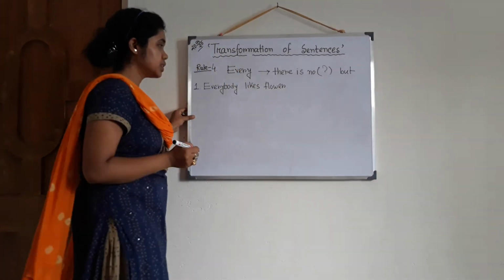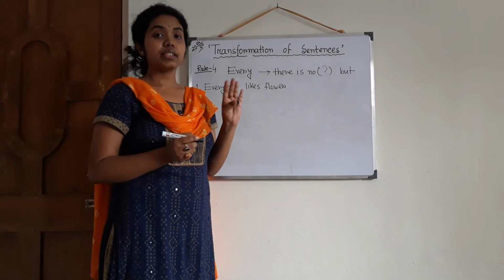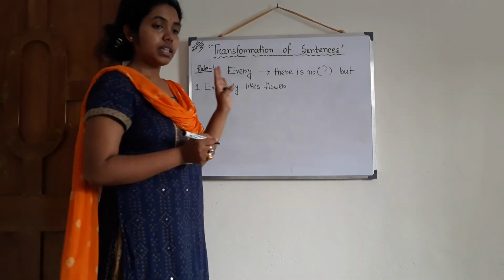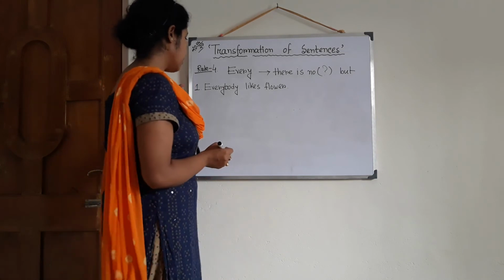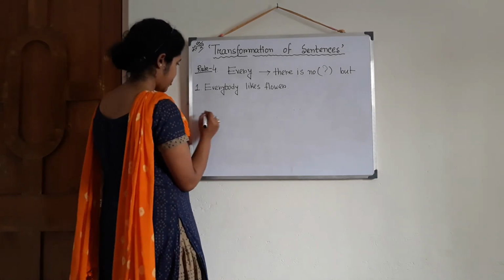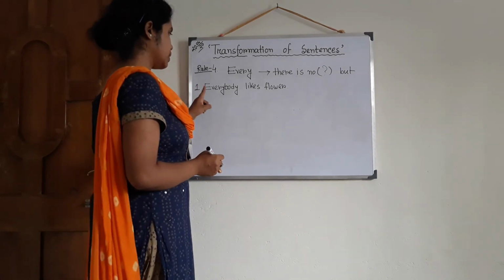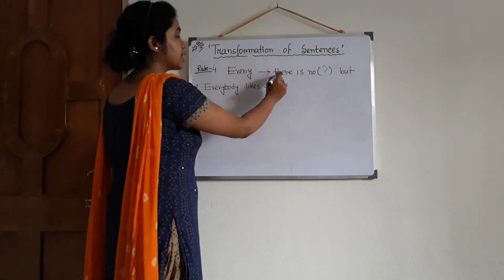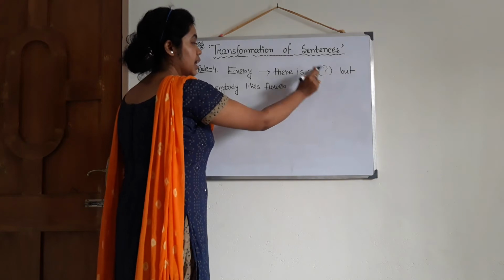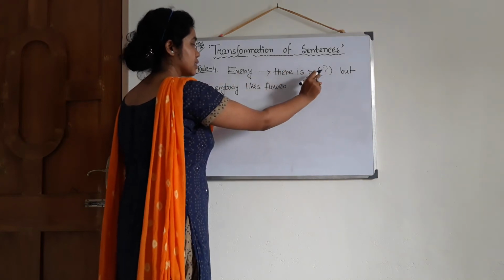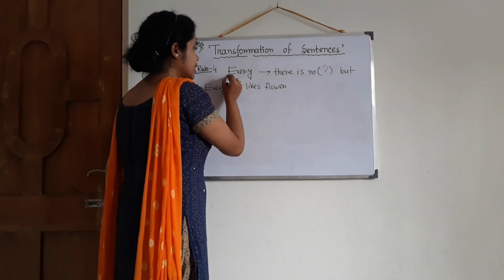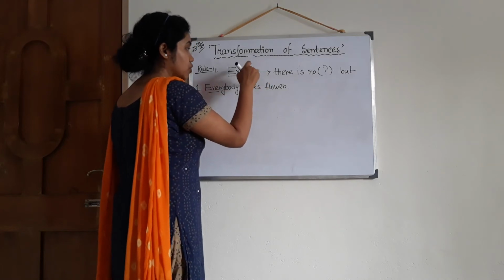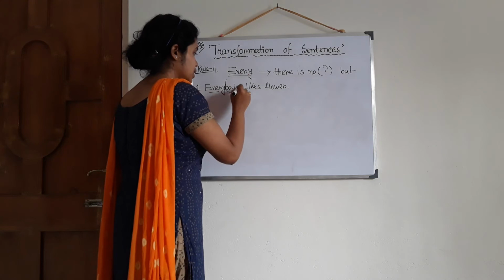First example is everybody likes flowers. First do with this one. I said every will be replaced like this within the bracket. See, here is also every, here is also every. But body, I have not written here, but here is body.